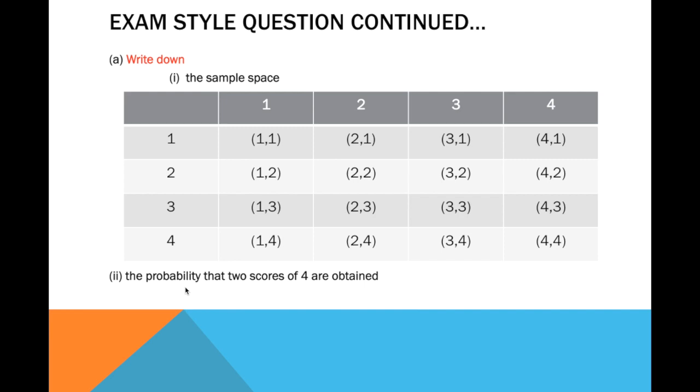So what now is the probability that two scores of 4 are obtained? By the way, I would like to emphasize this one. When you say write down, that command term doesn't need any calculation at all. So for part i, just look at the sample space that you came up with, and for two scores of 4 we have this outcome. That means we only have one. Probability therefore is 1 over 16.